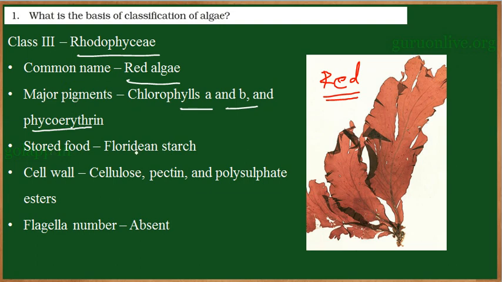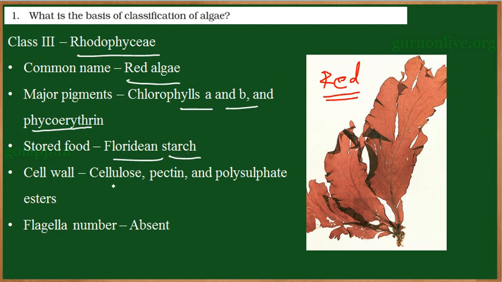Now they store food in the form of starch. This starch is called Floridean starch. The word Floridean comes from the genus Florideae, which belongs to red algae, and the stored starch is called Floridean starch. So this starch is named after the genus found in red algae, and we call it Floridean starch, which is again nothing but a polysaccharide.